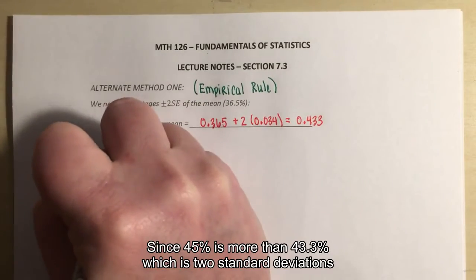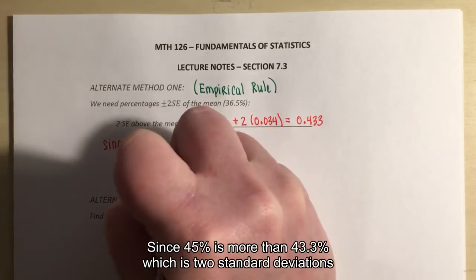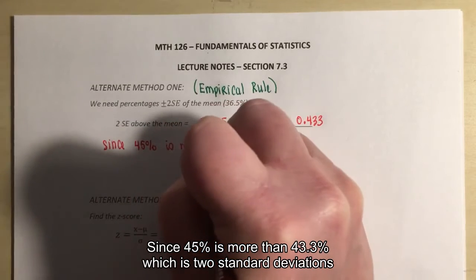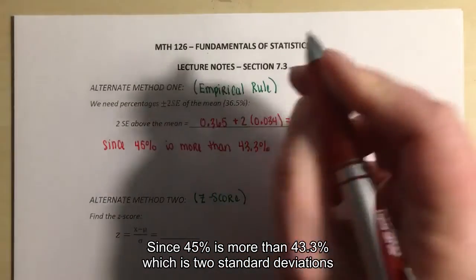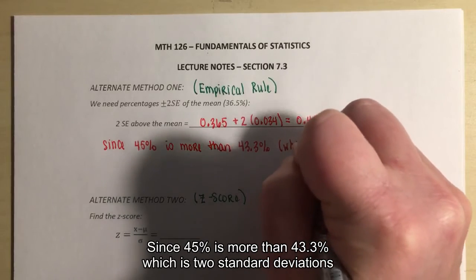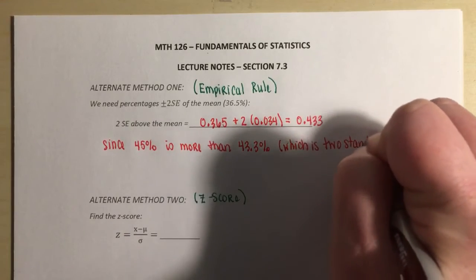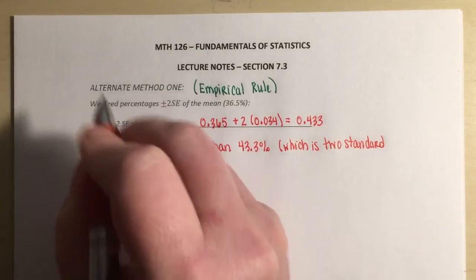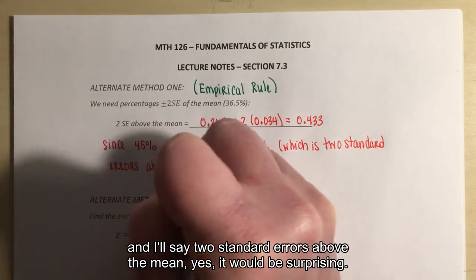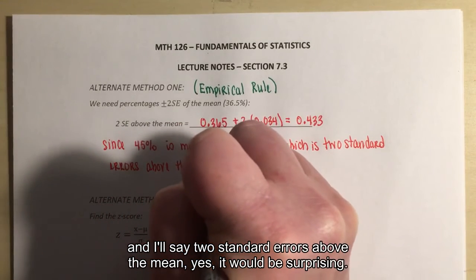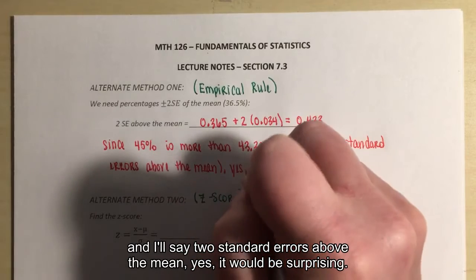Since 45% is more than 43.3%, which is 2 standard deviations, and we'll say 2 standard errors above the mean, yes, it would be surprising.